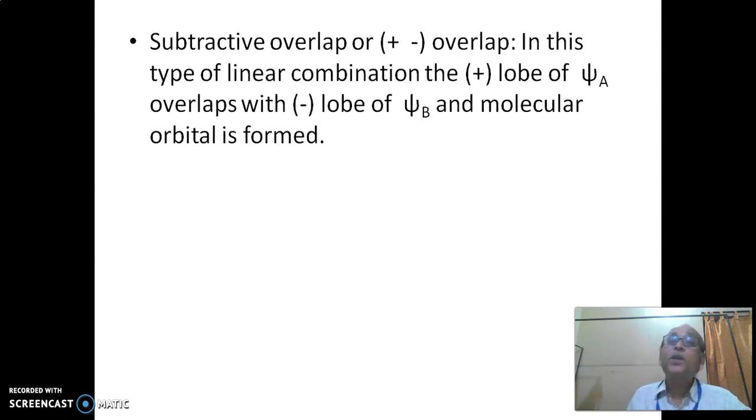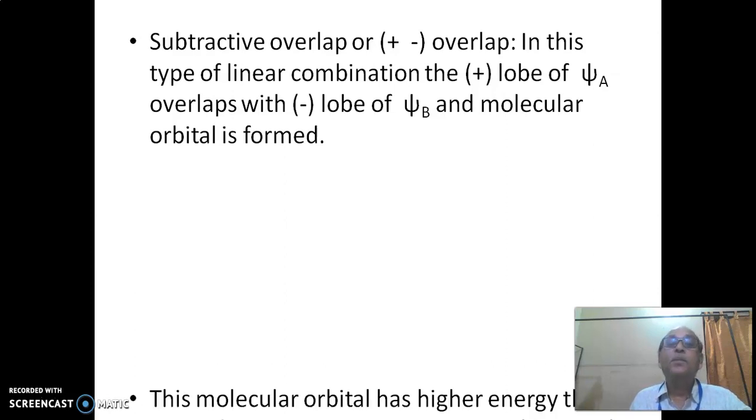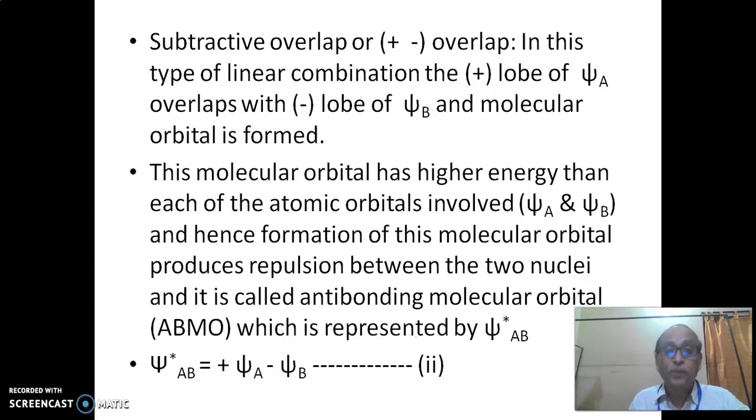Then subtractive overlap, so plus minus overlap. In this type, in the linear combination the plus lobe of psi A overlaps with the minus lobe of psi B, and the molecular orbital is formed.